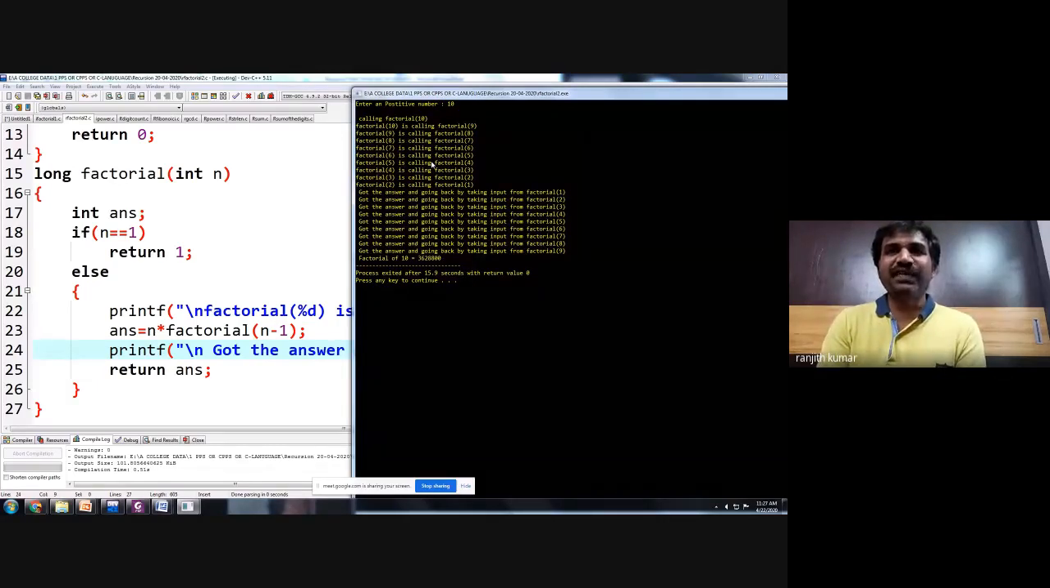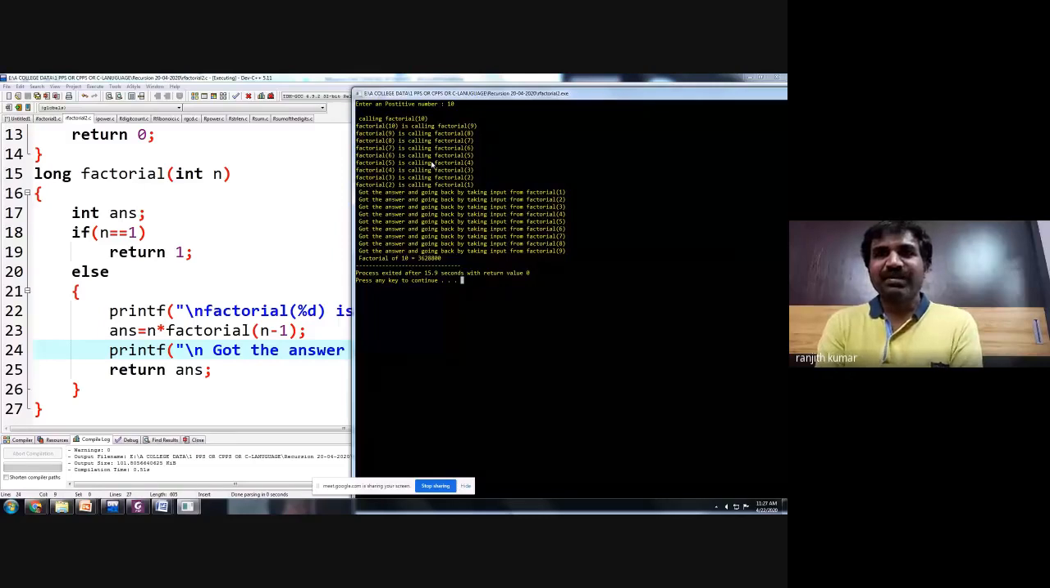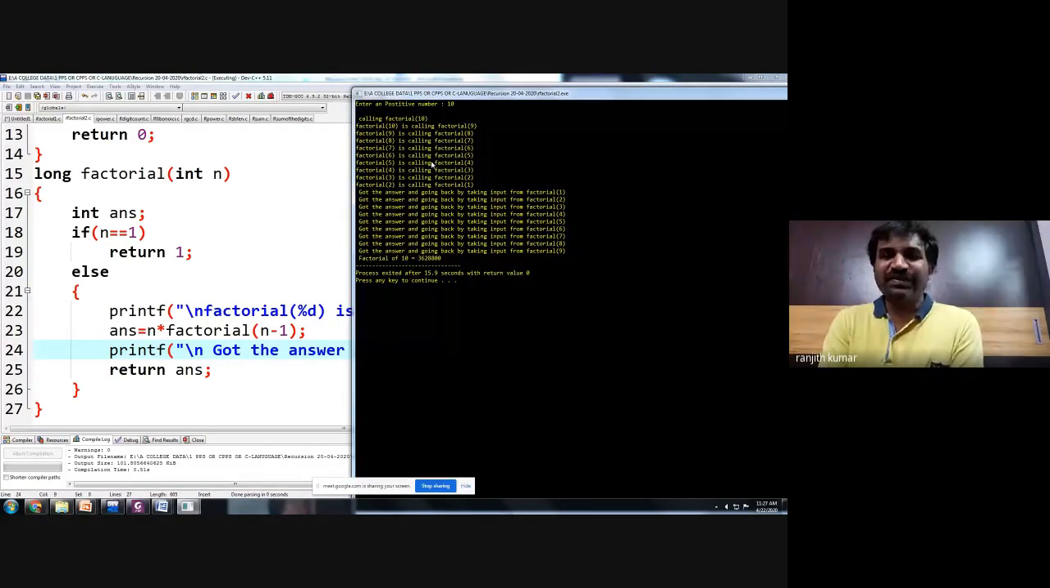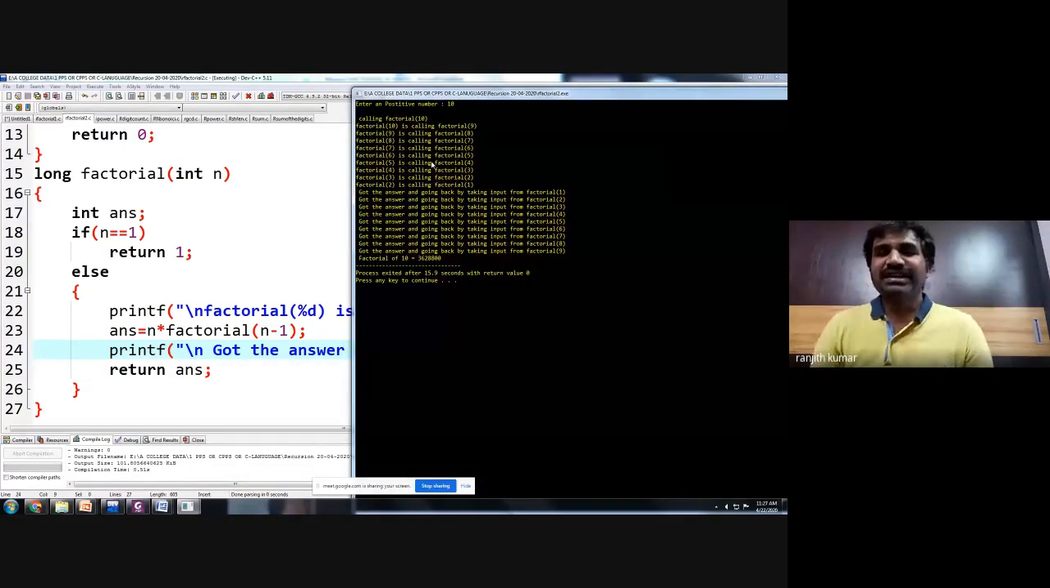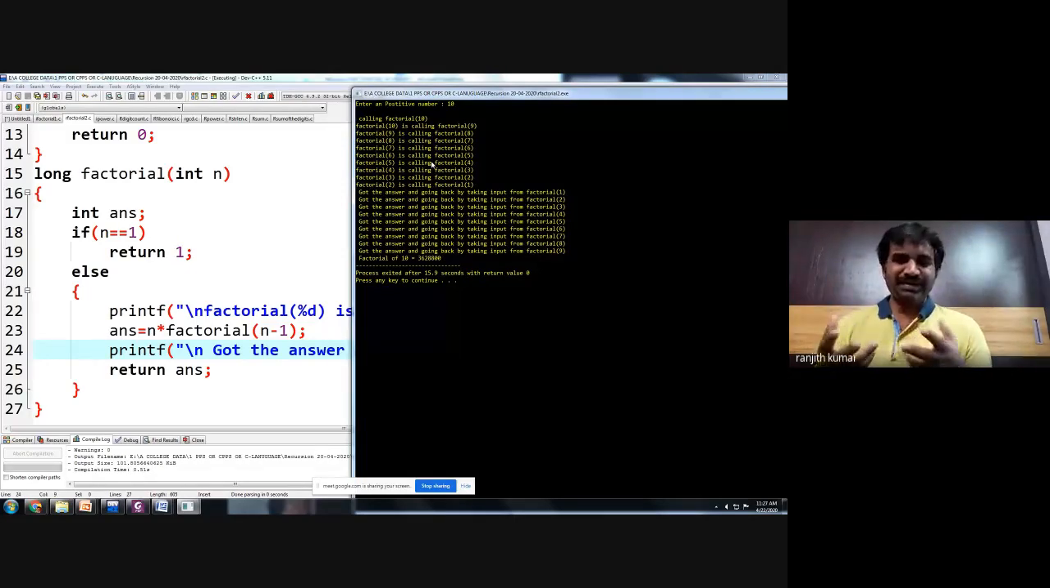Once it reaches factorial 1, immediately the solution is obtained and returned, and in the same way it was called, the solution will return back. So please observe this output carefully. In what way the recursive function gets called and in what way the answer is calculated and returned back, we are trying to show using simple printf statements. Like this, you can demonstrate any program flow using a simple printf.